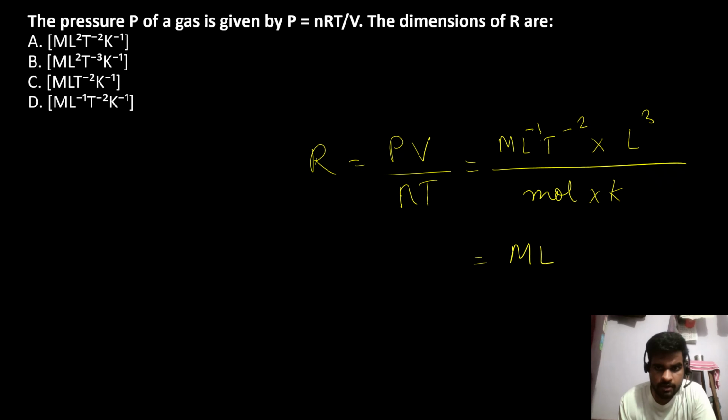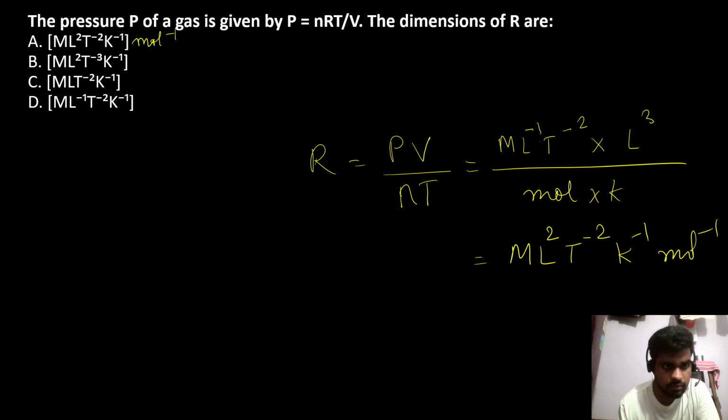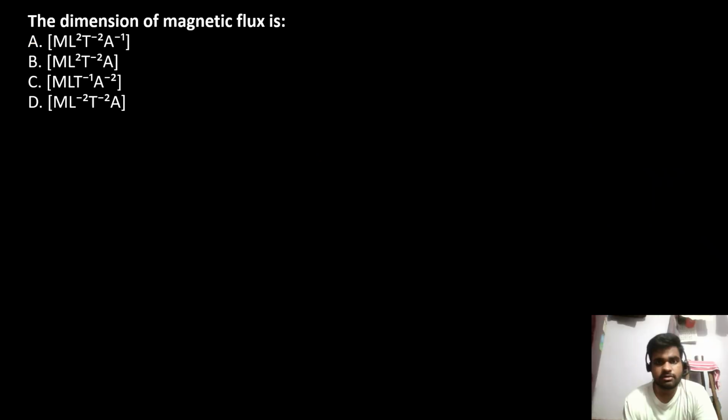So ML square T raised to minus 2 per Kelvin per mole. Here it should also be mole. So we can write option number A. Yeah, everywhere you have to mention the amount of substance.